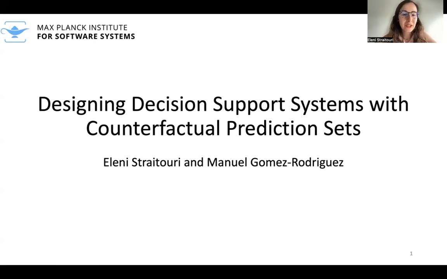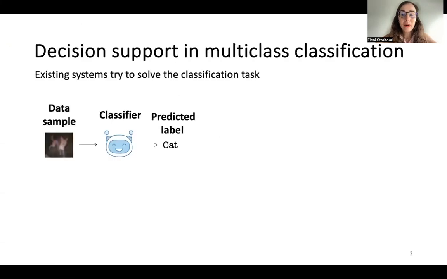I'm Eleni, and I'd like to talk to you about our spotlight paper on designing decision support systems with counterfactual prediction sets. In this paper, we focus on decision support systems that assist experts to solve multi-class classification tasks. Typically, such systems consist of a classifier that is trying to directly solve the classification task for the expert by predicting the ground truth label.